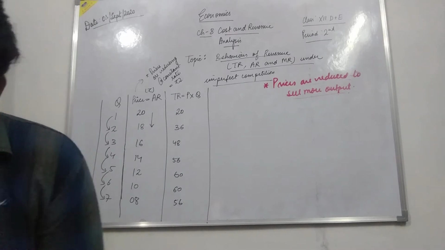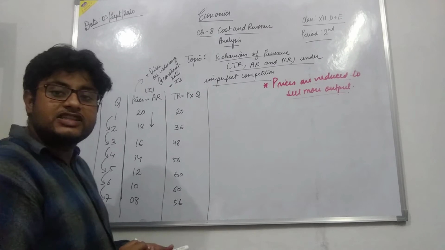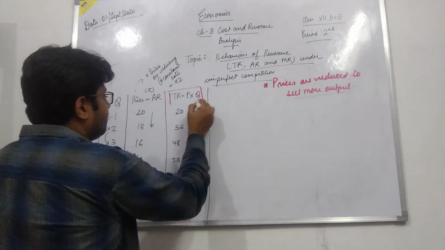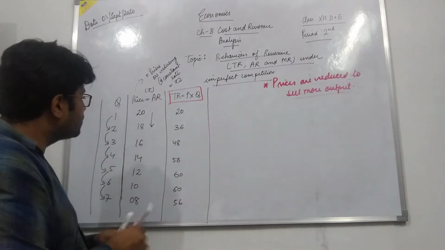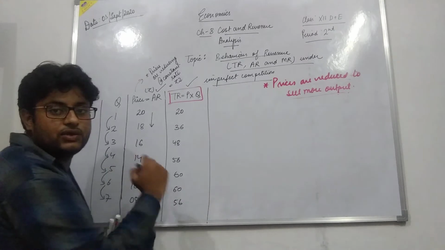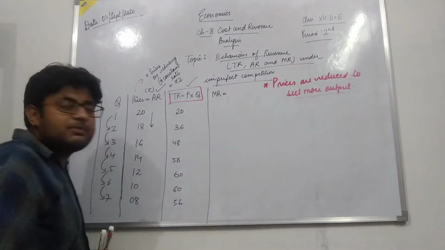Okay. So here we have calculated the total revenue with the help of the same formula that we have applied everywhere. Okay. Now we have seen the average revenue, we have seen the total revenue. Now we have to calculate the marginal revenue. And what is the marginal revenue?